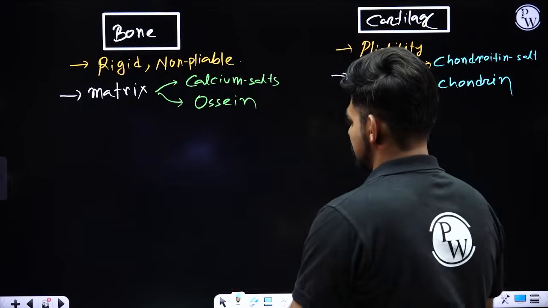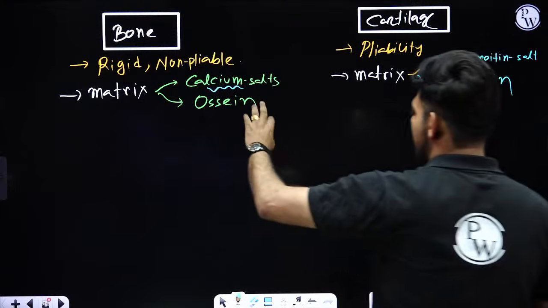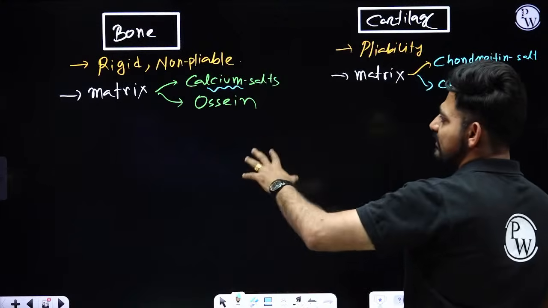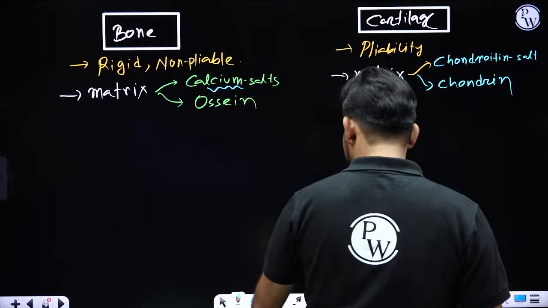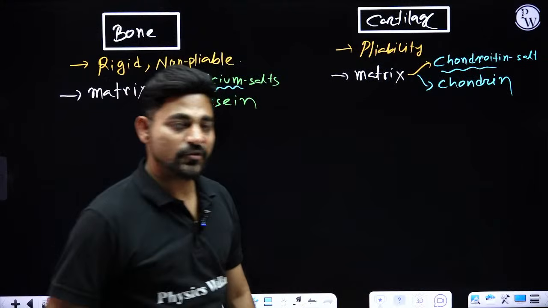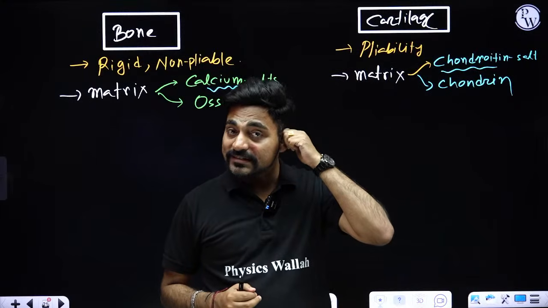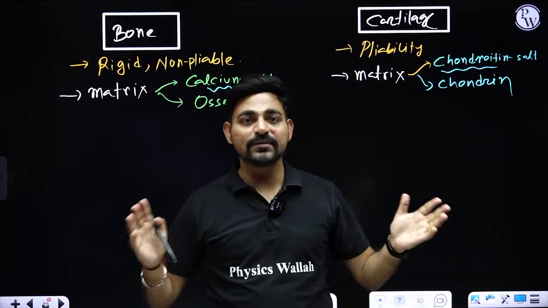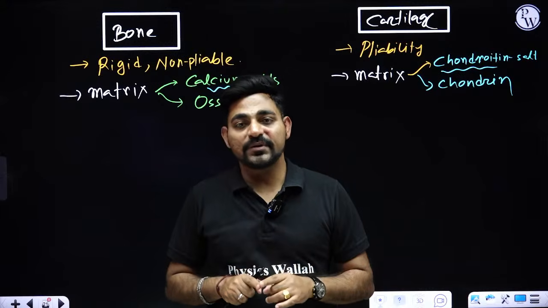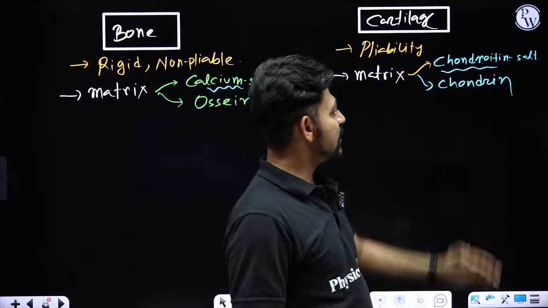So that is the difference. Wherever there is deposition or accumulation of calcium salts like calcium phosphate and calcium carbonate, that makes the structure rigid and non-pliable. Wherever there is deposition of chondroitin sulfate or other chondroitin salts, that makes the structure slightly pliable, but it resists compression. That's why cartilage is said to be slightly pliable but resists compression, due to the special matrix made up of chondroitin salts and chondrin.